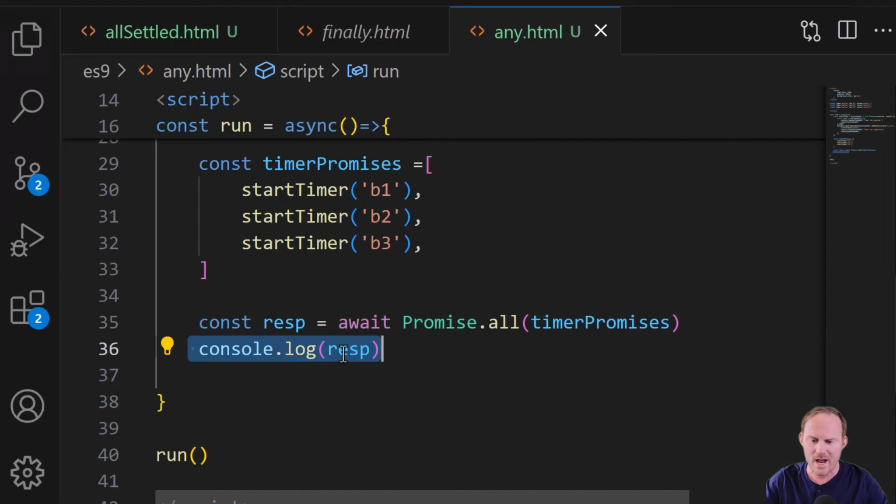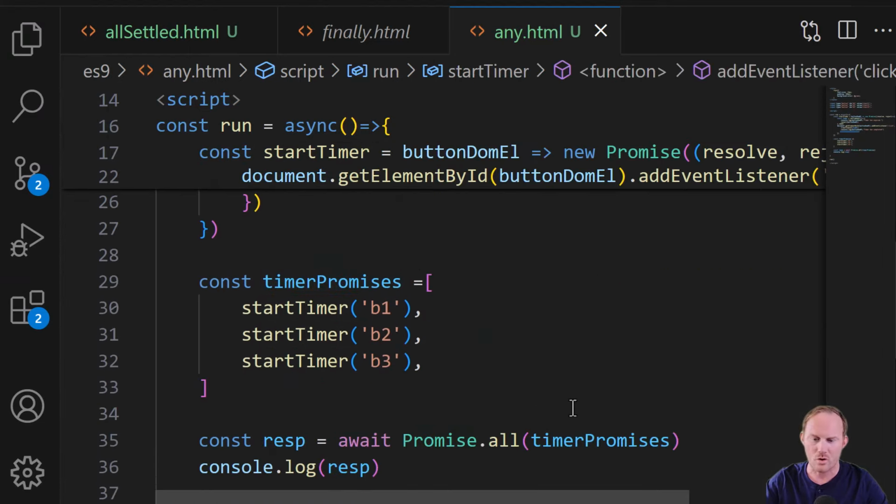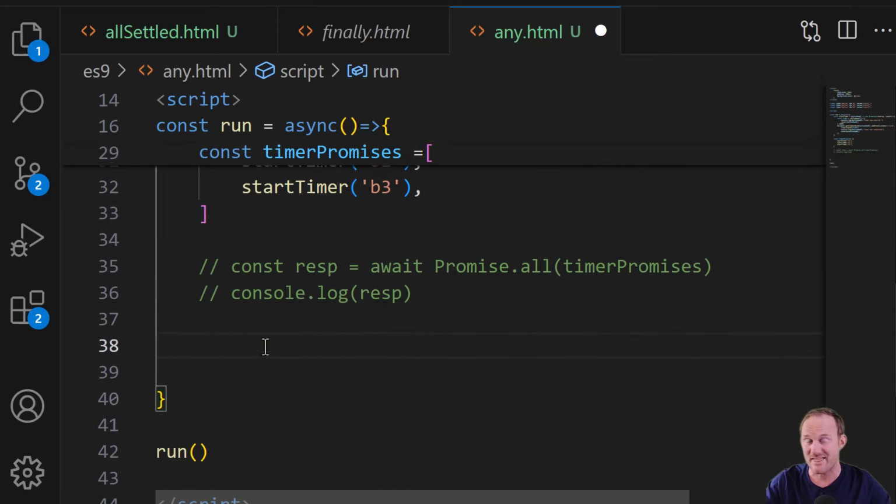So right here, resp, this thing is the result of this promise. It's an array of all three resolves. I am going to comment this out because for race, we're going to need a dot then, just because we'll have to handle our catch.